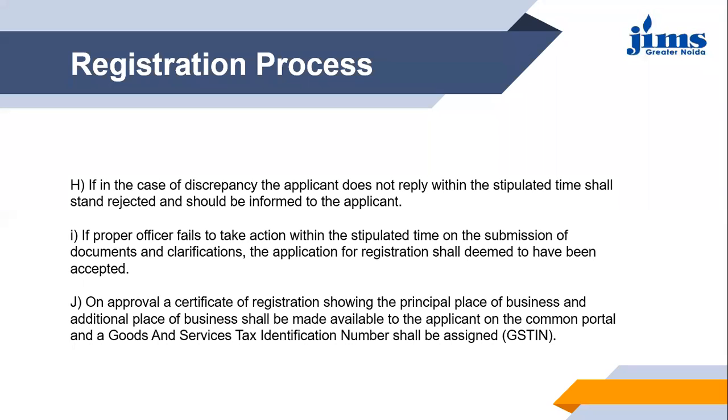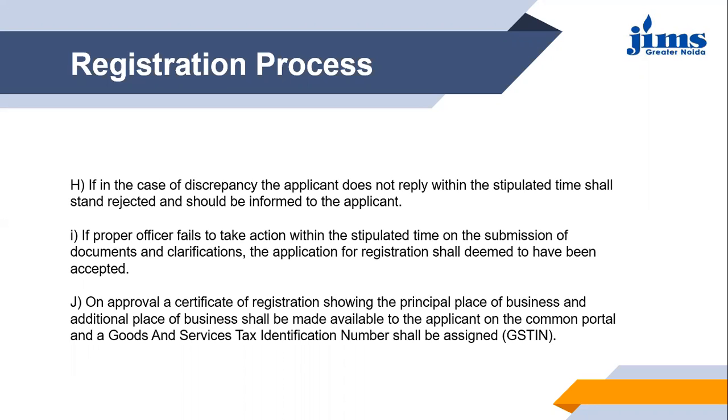But on the other hand, as the next point says, if the proper officer fails to take action within the stipulated time on the submission of document and clarification, the application for registration shall be deemed to have been accepted.